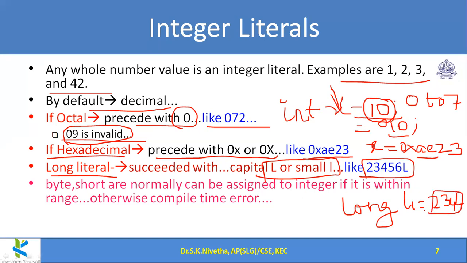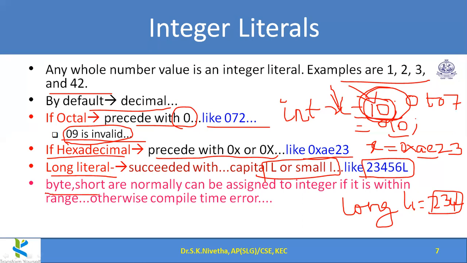So if I want the compiler to make it 64 bit compulsorily, then I should give L at the end of the number. If I am not giving it, by default it is considered as an integer, as we have given here. So that is the notation for L.